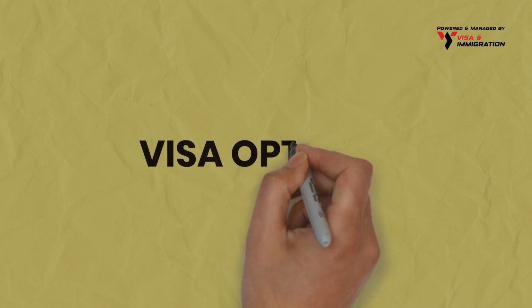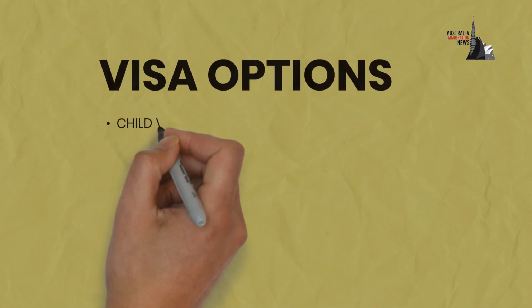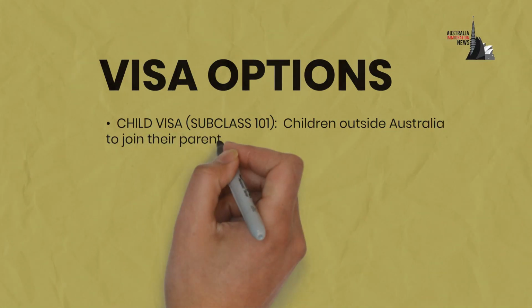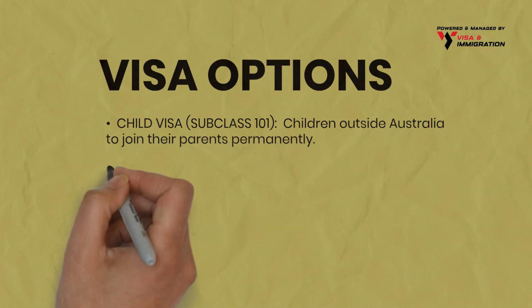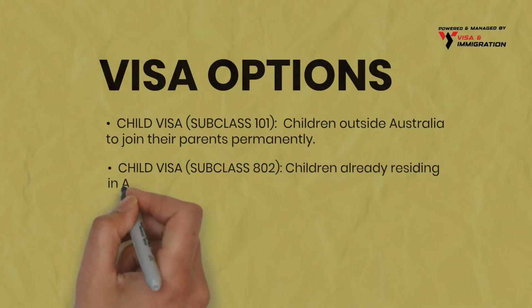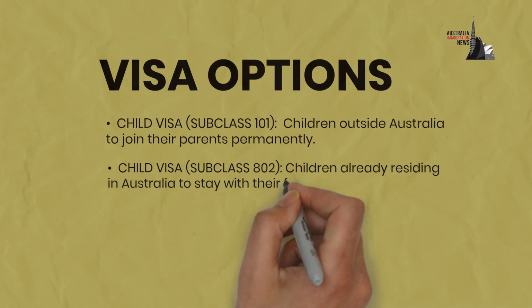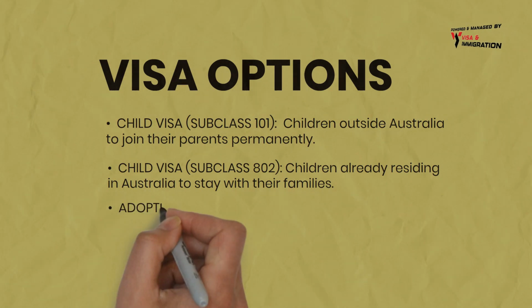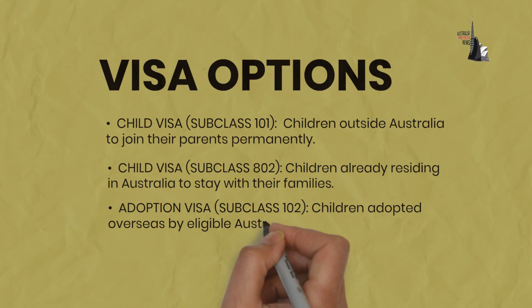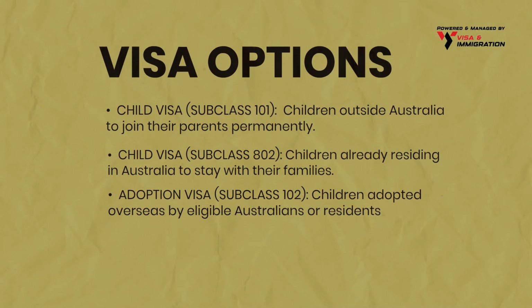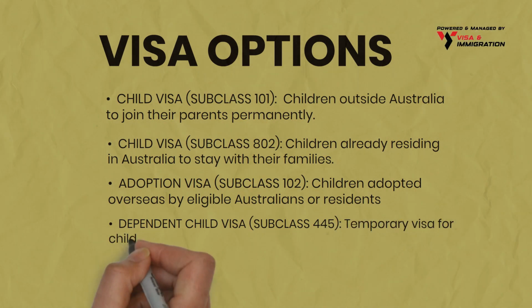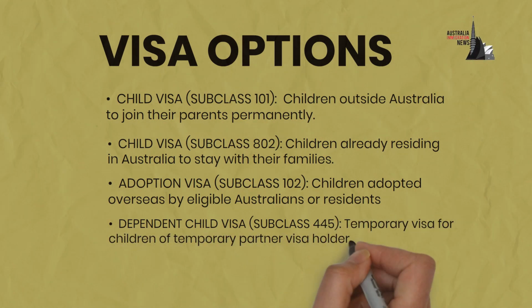Next, here are the visa options. Child visa. This visa is for children outside Australia to join their parents permanently. Child visa. This visa is aimed at children already residing in Australia to stay with their families. Next is adoption visa. It's for children adopted overseas by eligible Australians or residents. Finally, dependent child visa. It's a temporary visa for children of temporary partner visa holders.